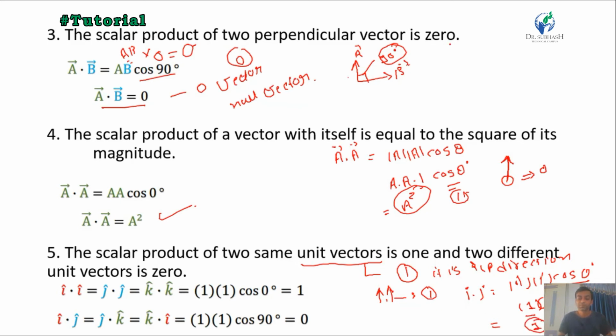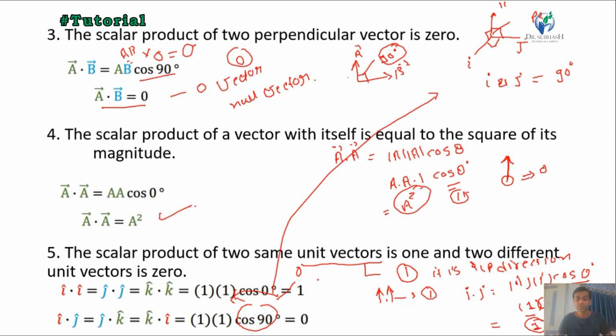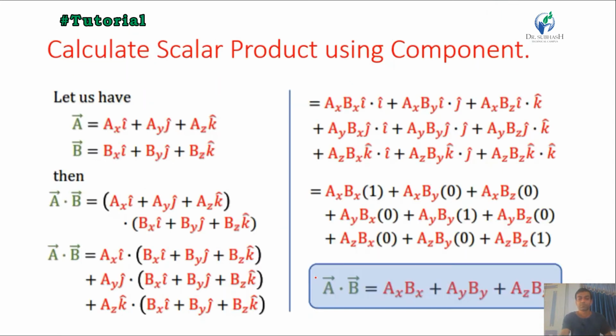Similarly, if we multiply two different unit vectors, in the Cartesian coordinate system they are always orthogonal, meaning i, j and k have an orthogonal relationship. They are all perpendicular, meaning between i and j the angle is 90 degrees. So cos 90 will be 0 and all of them give the answer 0. Calculate scalar product using the components.